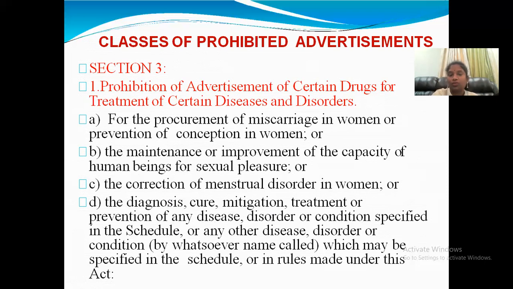We can suppress them only, we can't completely remove them from our body. So for those drugs included in Schedule J, we should not give advertisements. Those diseases, disorders and conditions which are not preventable and not completely removed from our body, we should not advertise. Okay.